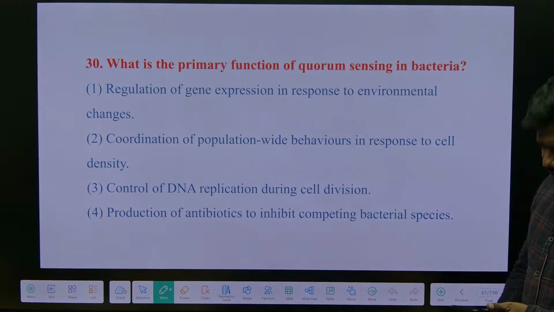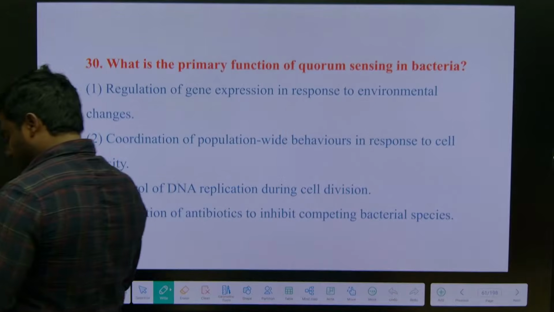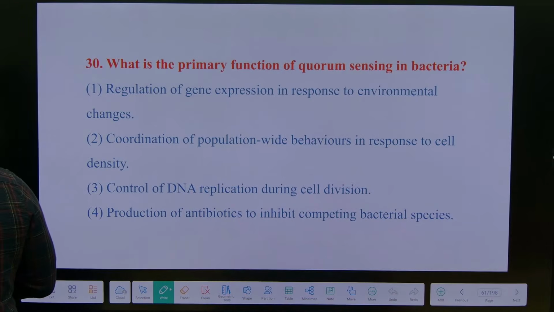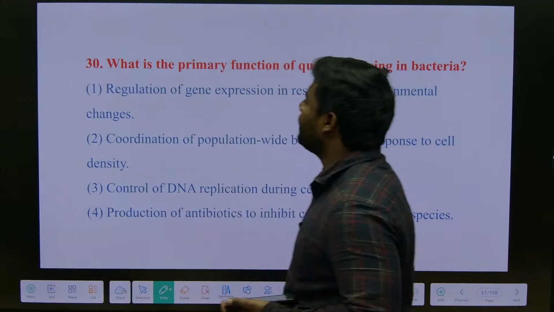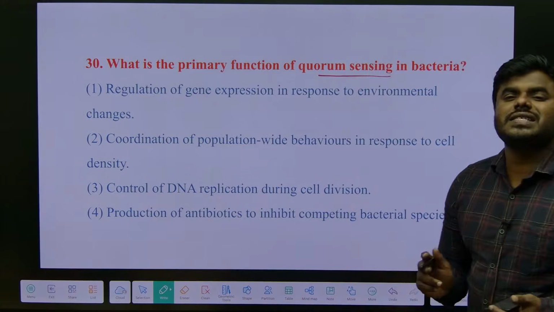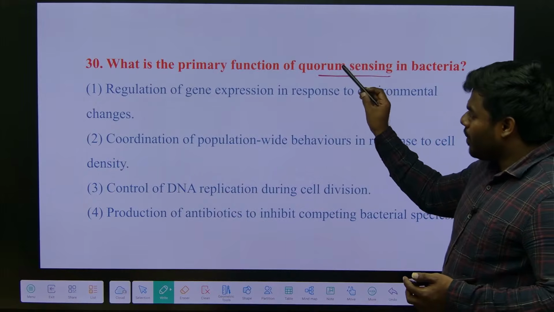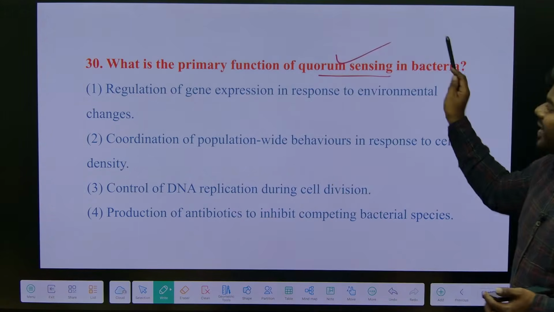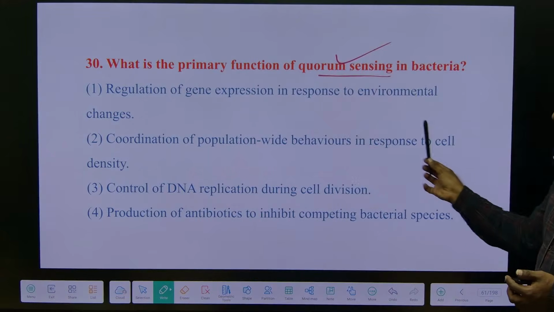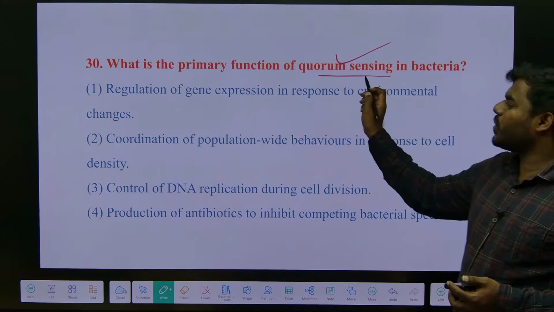What is the primary function of quorum sensing? It is also simple. Now what's the answer? Quorum sensing is a mechanism by which the bacteria start maintaining their density with respect to environmental condition.